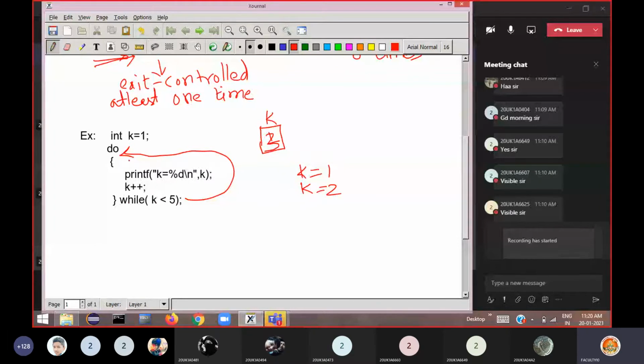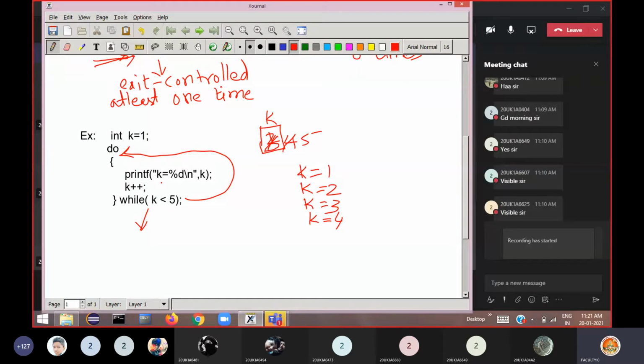So again it goes back and executes the printf statement. On the screen you can see k is equal to 3, the current value, it prints. Then k plus plus, k value will become 4. Test the condition again: 4 less than 5, yes. So again it goes back and prints k is equal to 4. Then k plus plus, k value now becomes 5. Now test the condition: 5 less than 5, false. Then the loop is terminated and control comes to the next statement. Here we have not written any statement, so the loop terminates here.